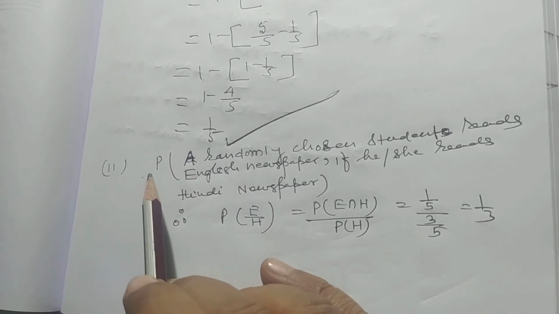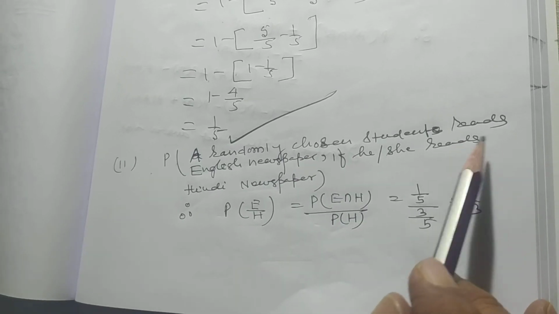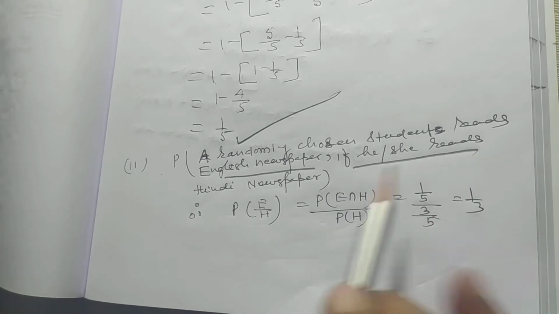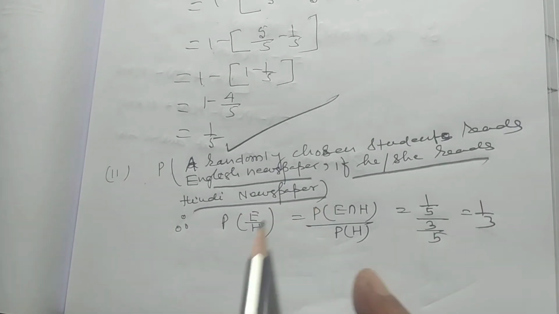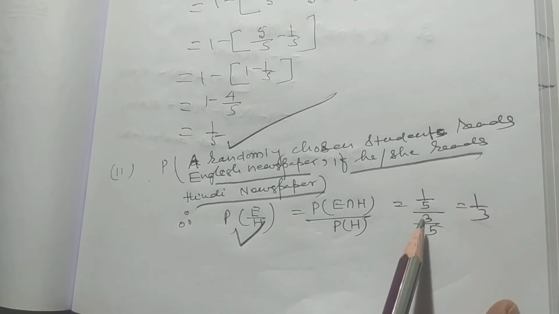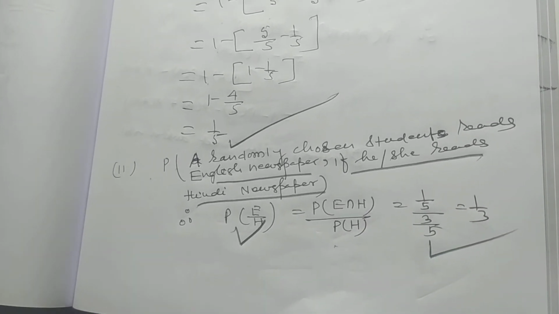Problem number 2, probability of a randomly chosen student reading English newspaper if she reads Hindi newspaper. That is probability of E by H. Probability of E intersection H is equal to 1 by 5. Probability of H is equal to 3 by 5. So probability of E by H is equal to 1 by 3.